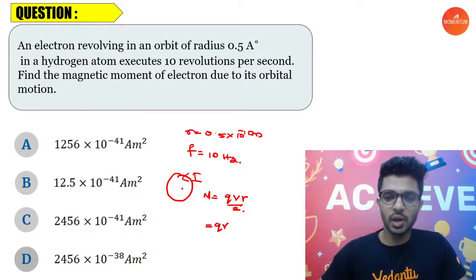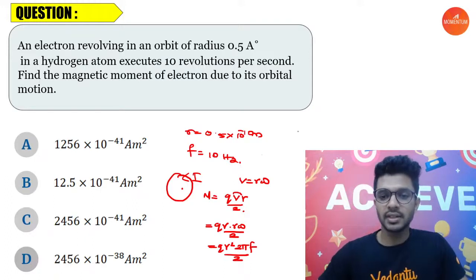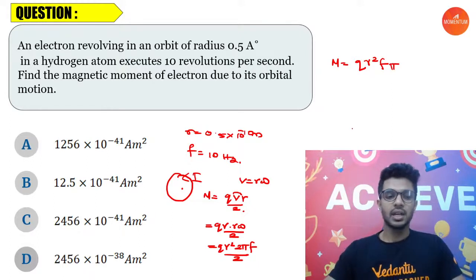This is Q into R. You know that the velocity is related to angular velocity as R omega, so I'm going to write it as R omega by 2. So Q R square omega, with omega equal to 2 pi times frequency, by 2. The 2 cancels. So the magnetic dipole moment is equal to Q R square F pi. Any doubt in this?